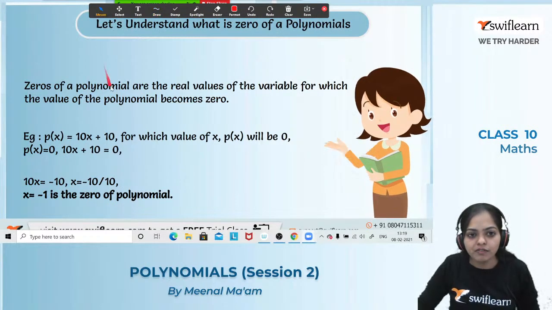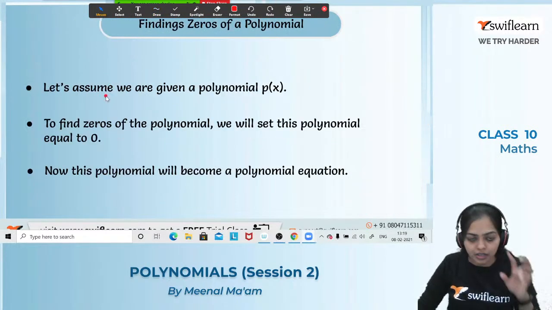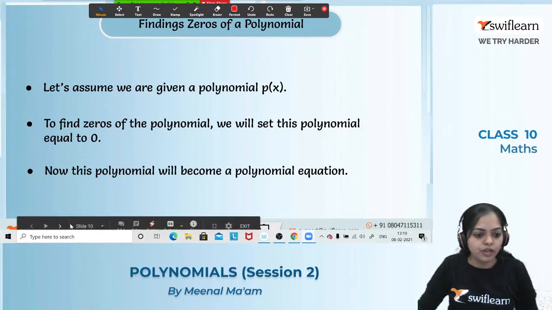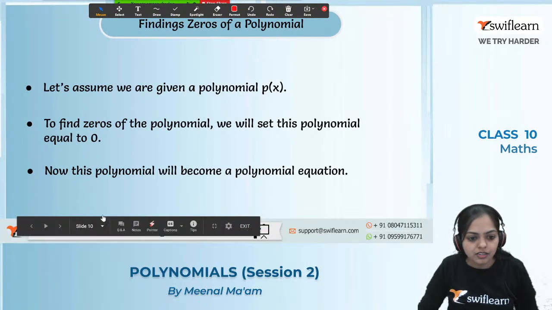So in the last class, we discussed the zeros of a linear polynomial as well as a quadratic polynomial. Okay, so let's have a look.